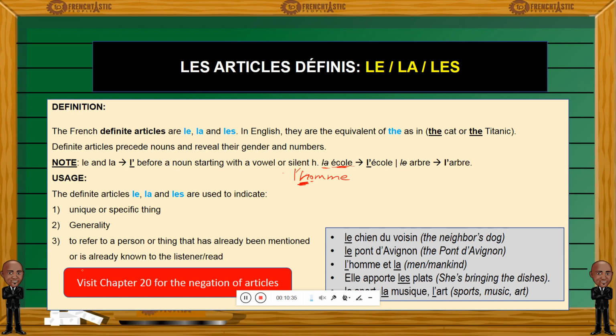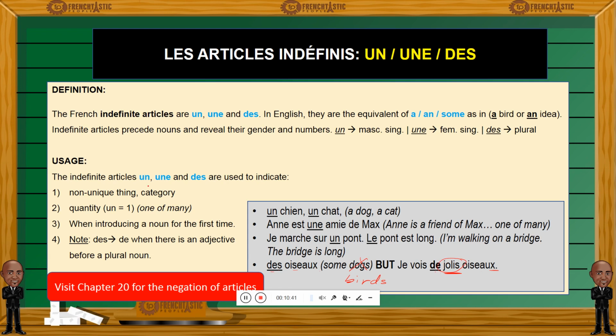Now, generality. This could be a bit confusing because we've said previously that we could use un or une, an indefinite one, to refer to a non-unique thing, a category.